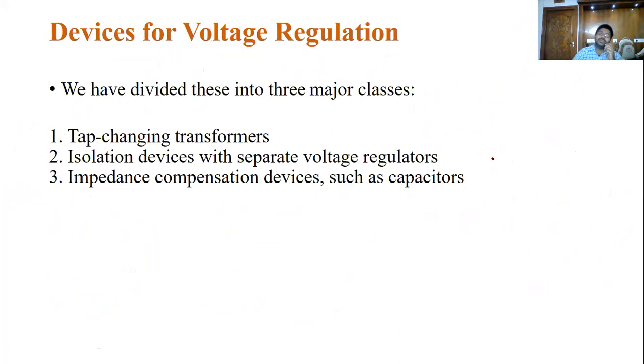Now we can see this. You are dividing this voltage regulation into three major classes. Next, how to minimize this voltage regulation? To minimize it, we use some sort of devices to reduce the percentage of voltage regulation.